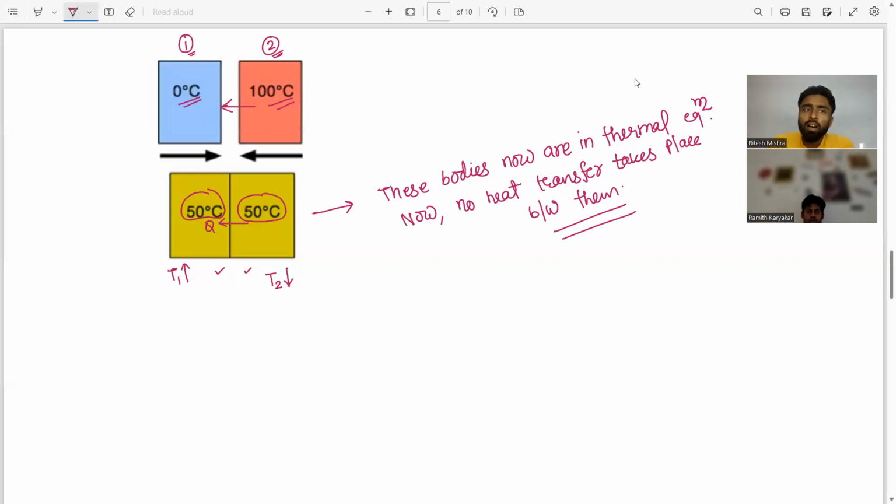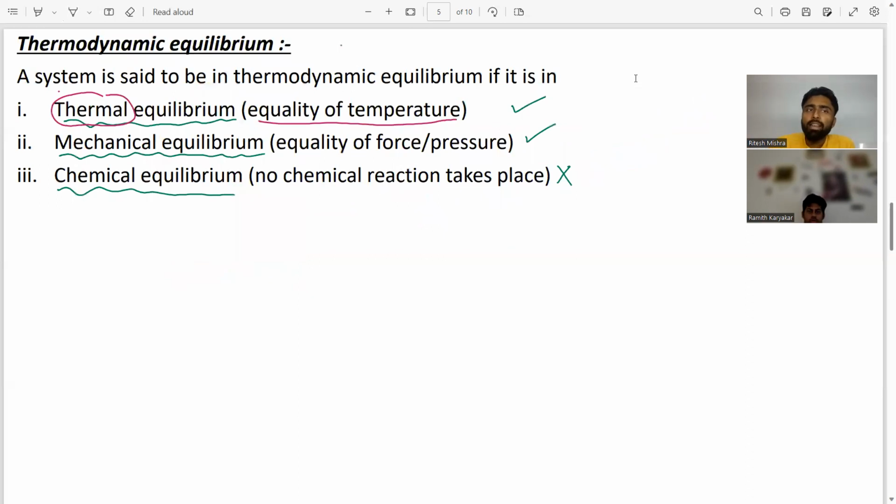I have told you that a system is in thermodynamic equilibrium if it is in thermal equilibrium, which means equality of temperature, and I have shown you an image of thermal equilibrium. I hope this thermal equilibrium is clear to you. Now the second is mechanical equilibrium.